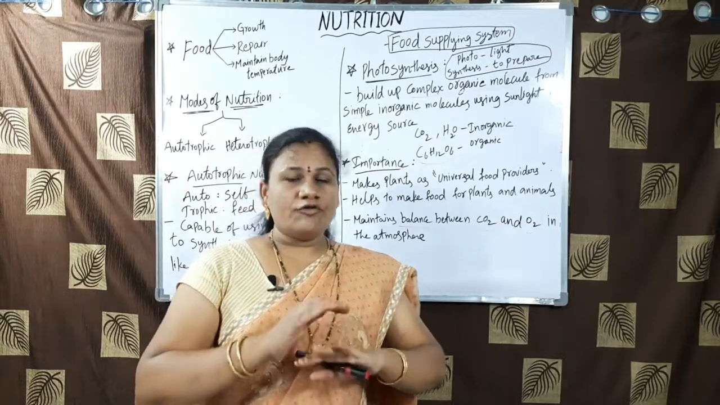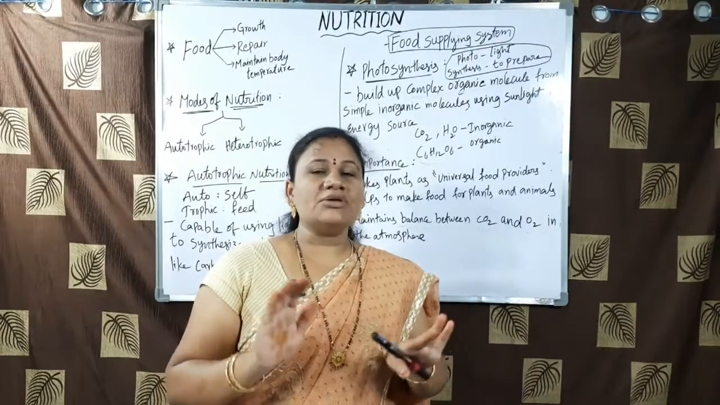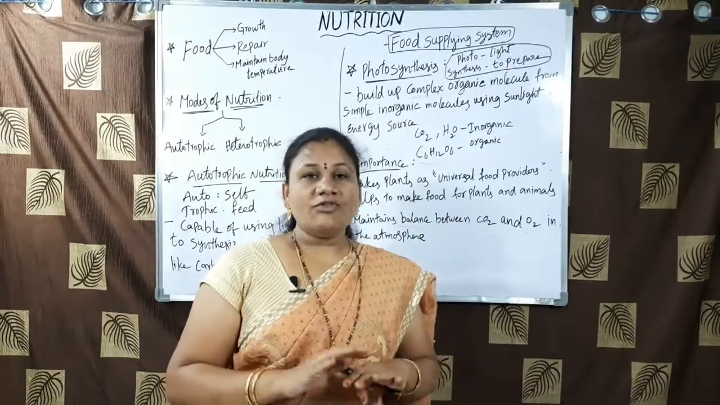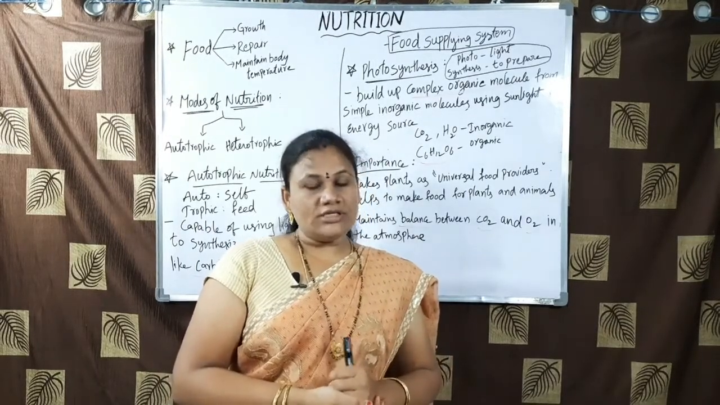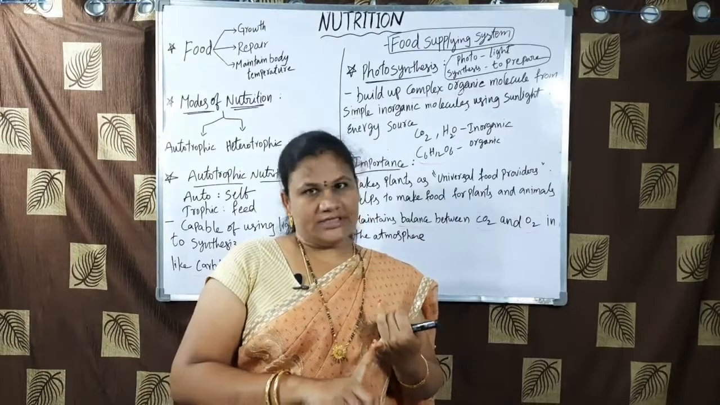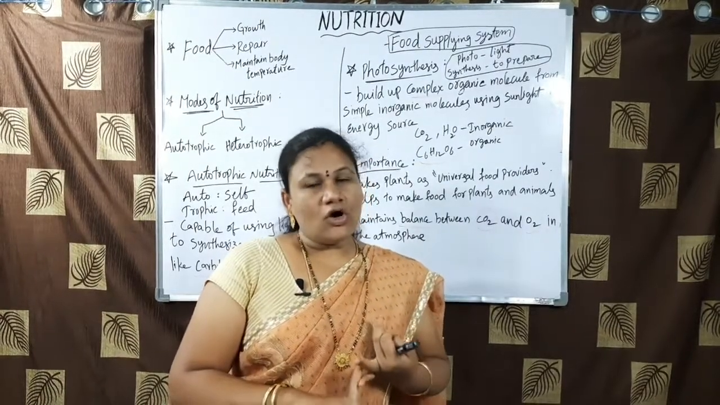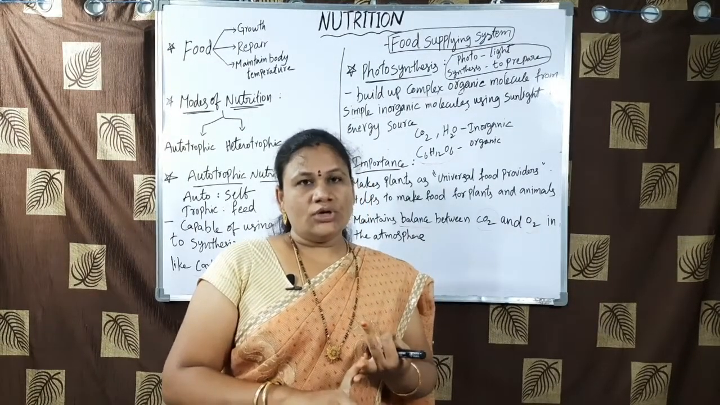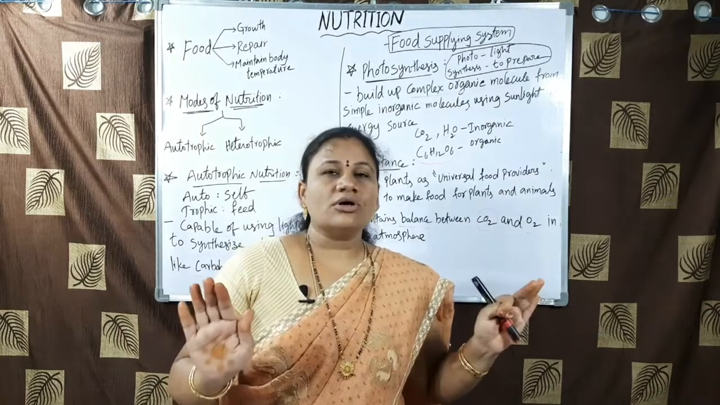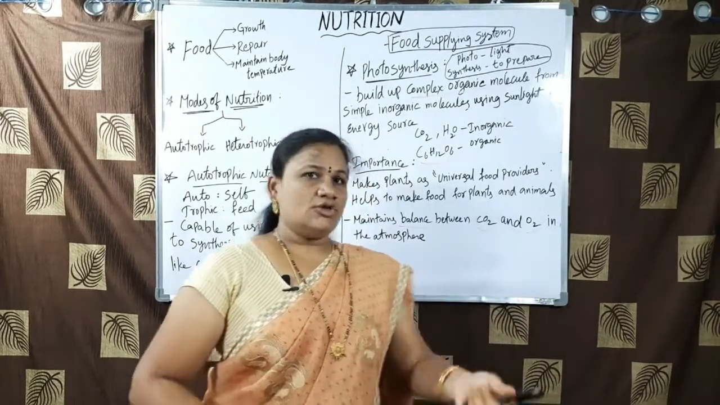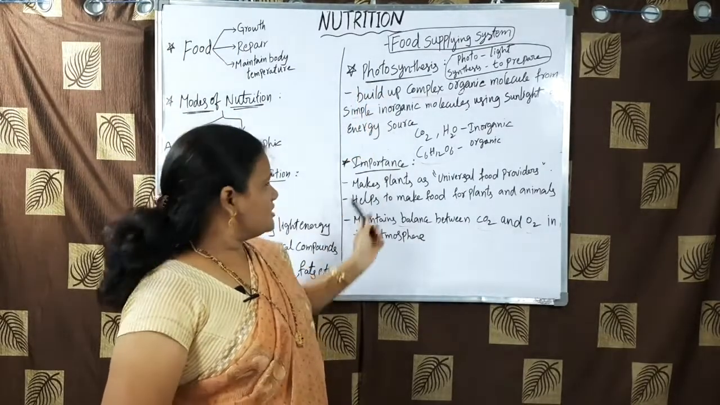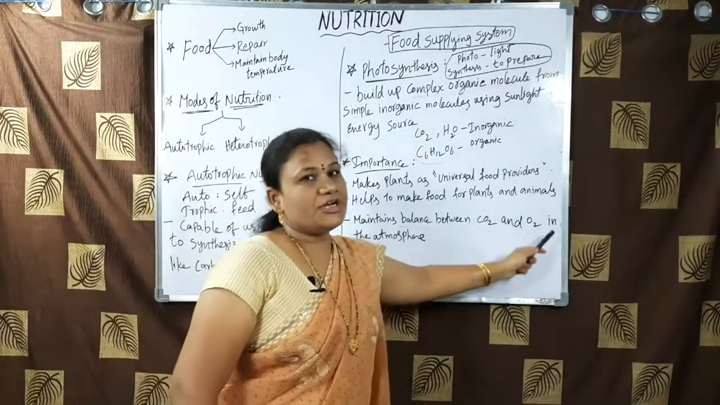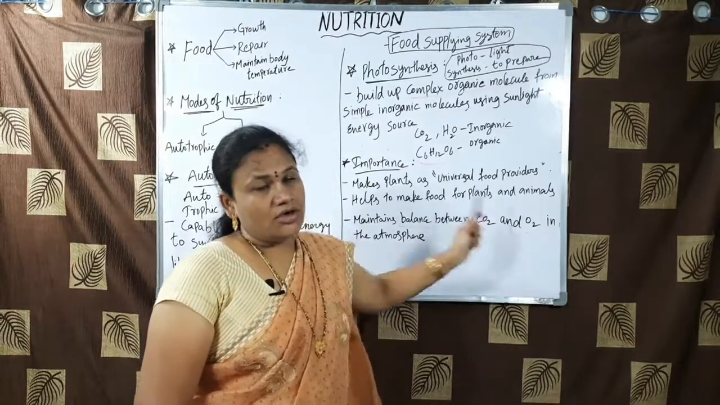Without plants we can't imagine this world, and we can't say that this world is a living world, because plants provide food for us as well as oxygen for us. Without plants there is no oxygen in the atmosphere. So what is that process? Because of photosynthesis, there is a balance between oxygen and carbon dioxide.